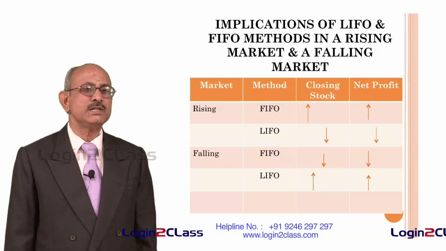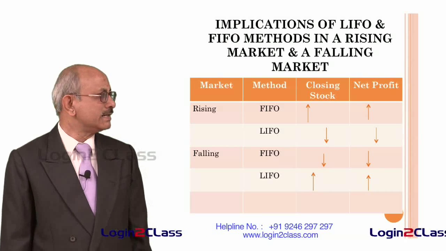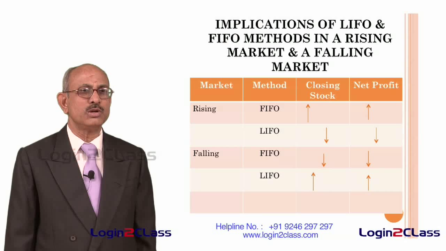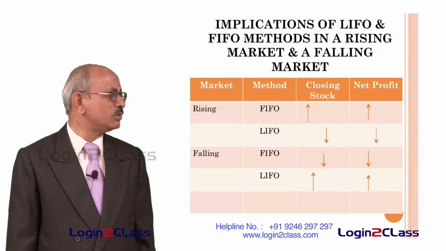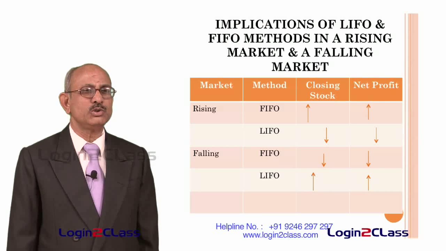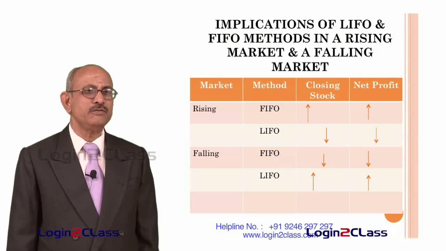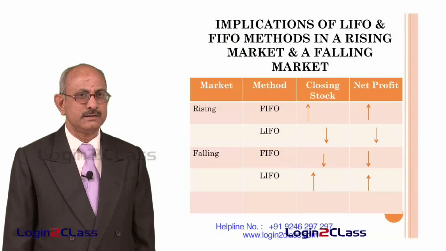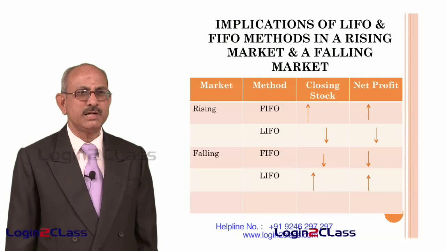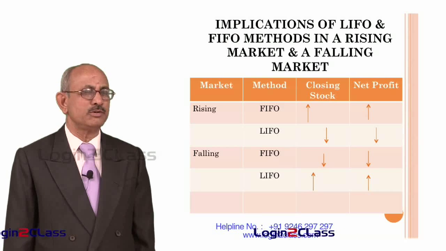So, whenever closing stock is higher, to that extent the credit side of the trading and profit and loss account will be more, and therefore it will get reflected in the net income. So, whenever closing stocks are higher, net profit also will go up. So, in case of a rising market, whenever the FIFO method is used, it will result in overstatement of the closing stock and simultaneously overstatement of the net profit.